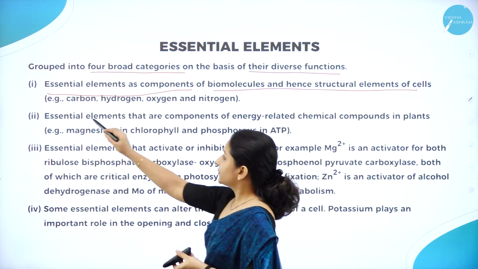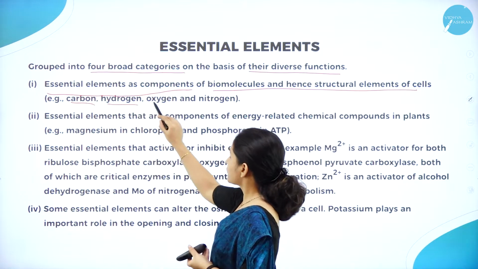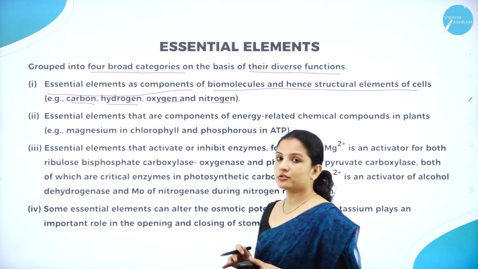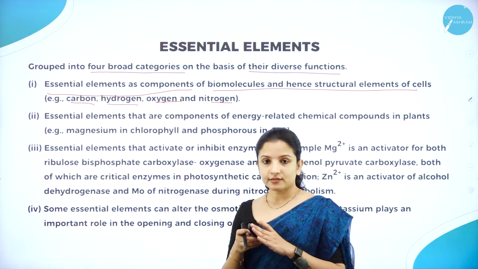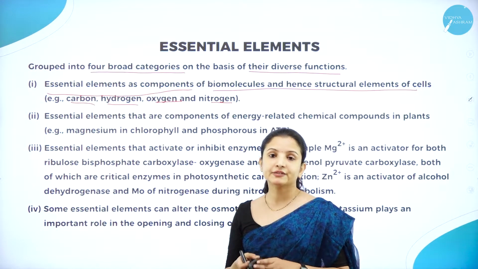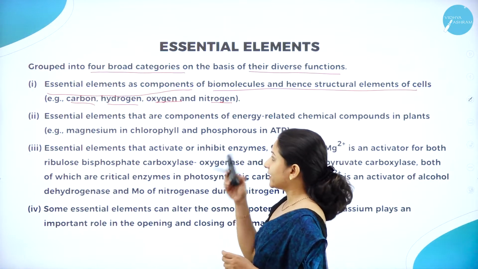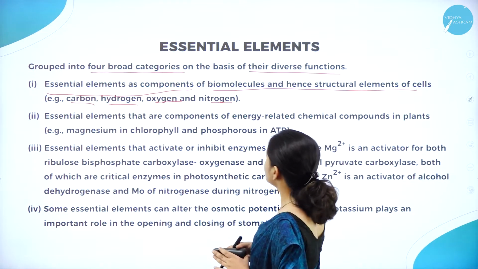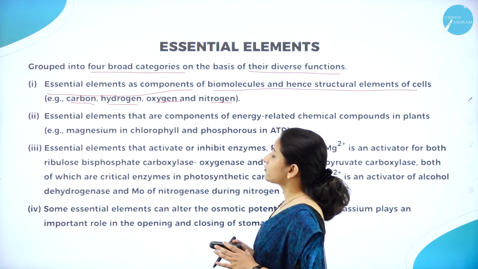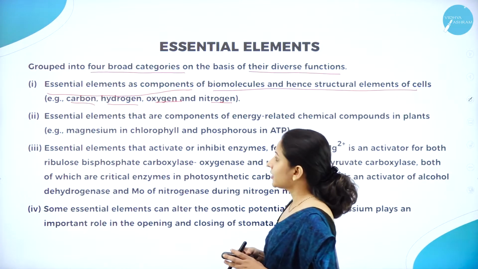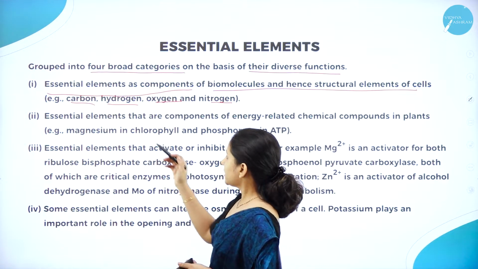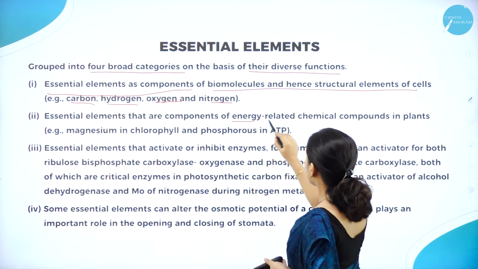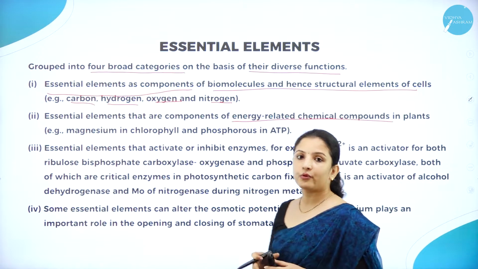Say for example, there is carbon, hydrogen, oxygen and nitrogen. So if the structural function of a cell has to occur properly, then the essential elements that are required are nothing but the biomolecules, which are carbon, hydrogen, oxygen and nitrogen. And also essential elements that are components of energy related chemical compounds in the plant.